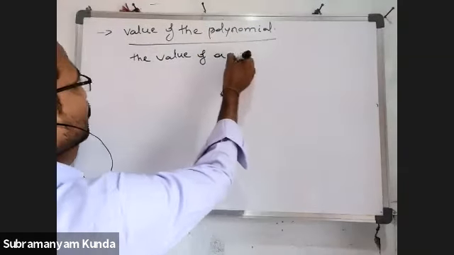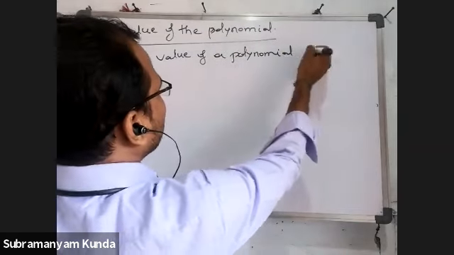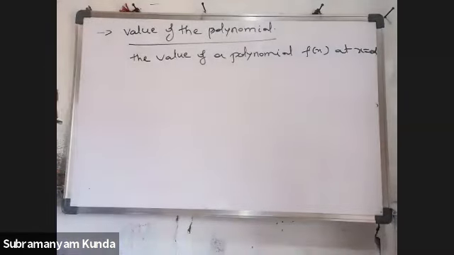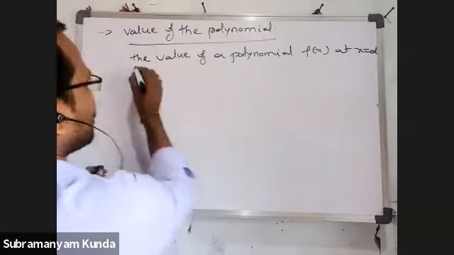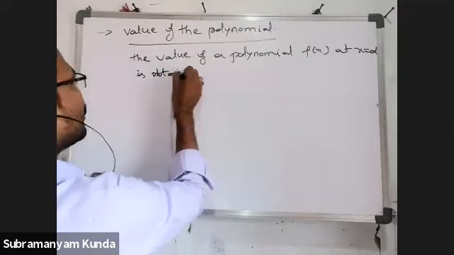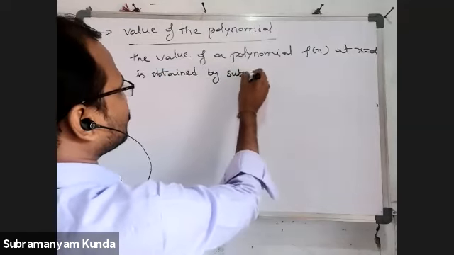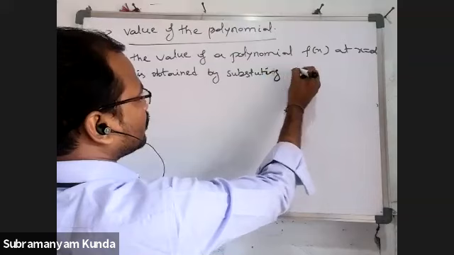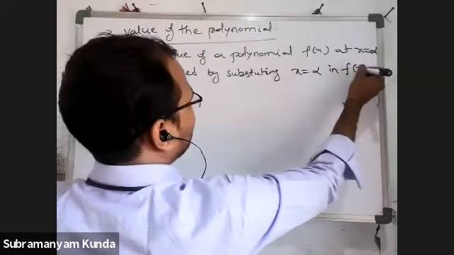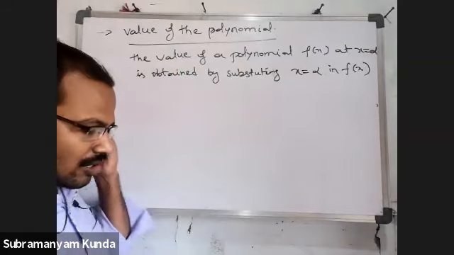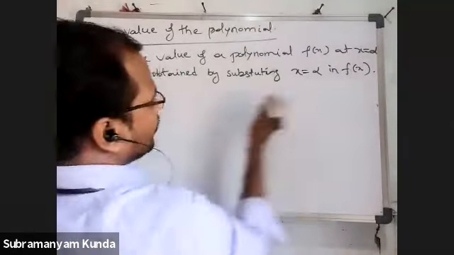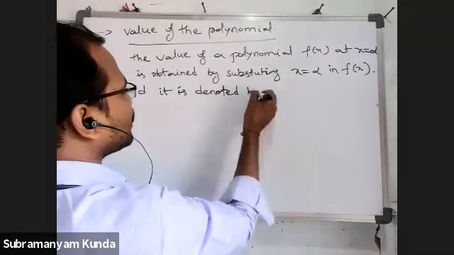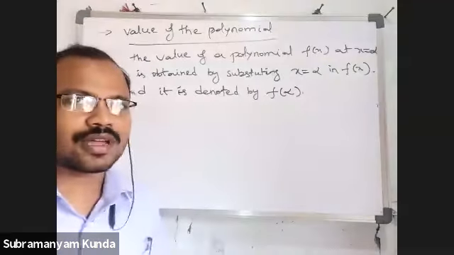The value of a polynomial f of x at x is equal to alpha is obtained by substituting x equal to alpha in f of x, and it is denoted by f of alpha.